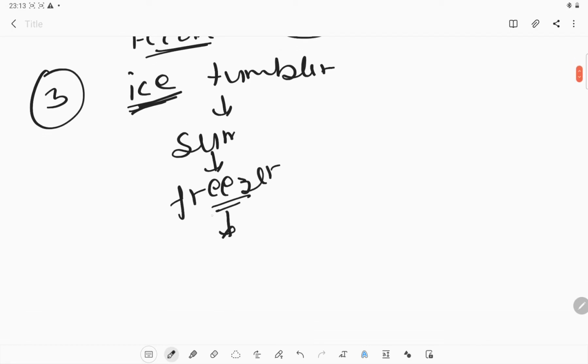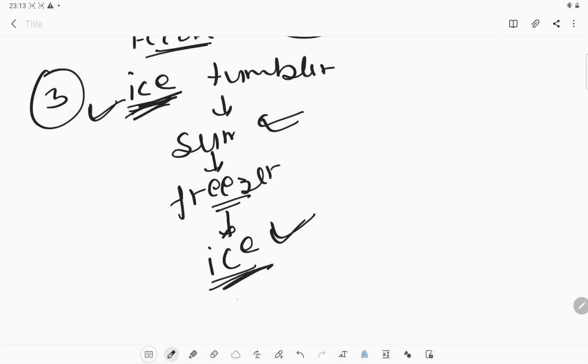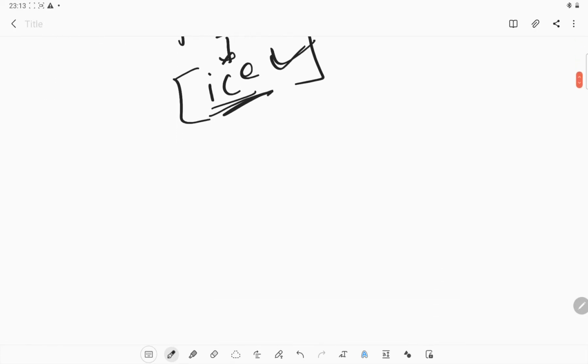What happens now? That melted water will again become ice, and there is no difference in the property of this ice and that ice. There is no major difference. No new substance has been made because of this change. So these are physical changes.